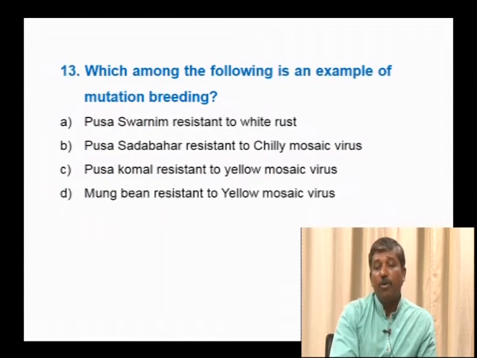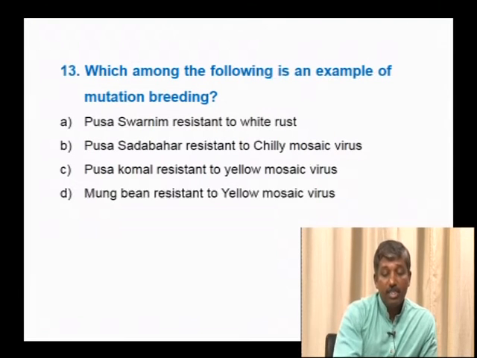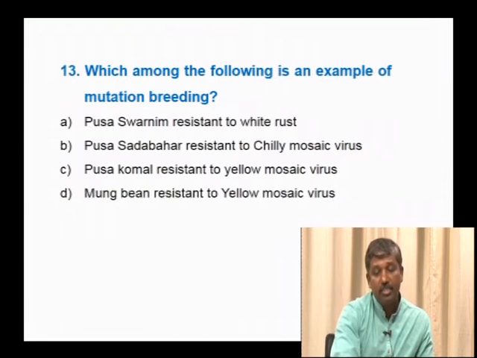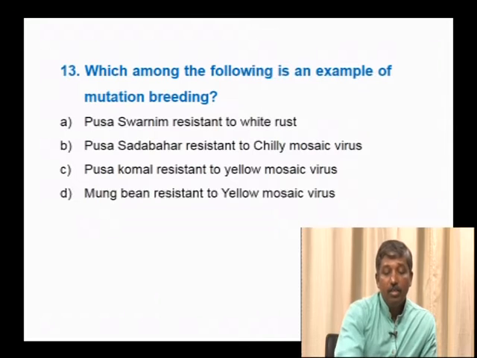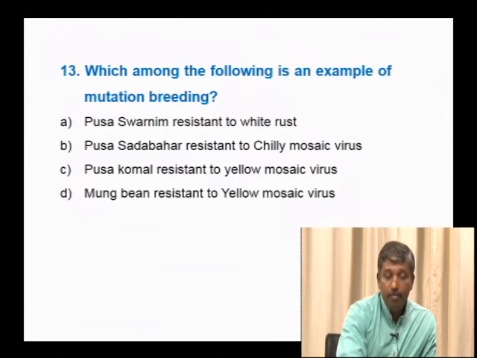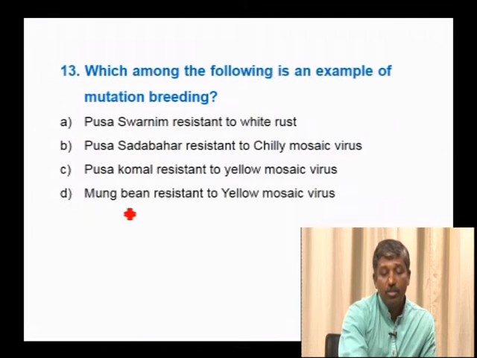Which among the following is an example of mutation breeding? Pusa Swarnim, resistant to white rust; Pusa Sadabahar, resistant to chilli mosaic virus; Pusa Komal, resistant to yellow mosaic virus; moong bean, resistant to yellow mosaic virus. Moong bean resistant to yellow mosaic virus is the crop variety produced through mutation breeding.